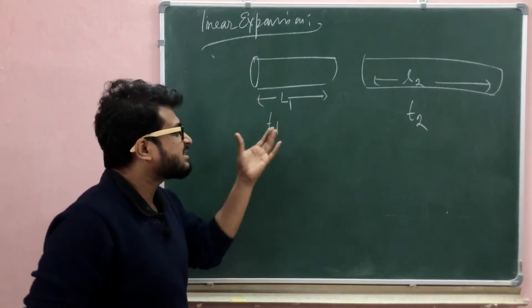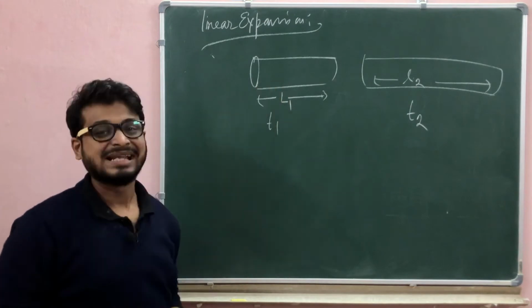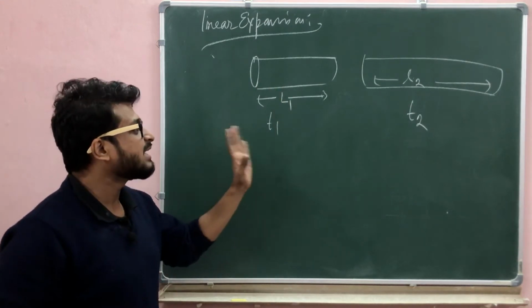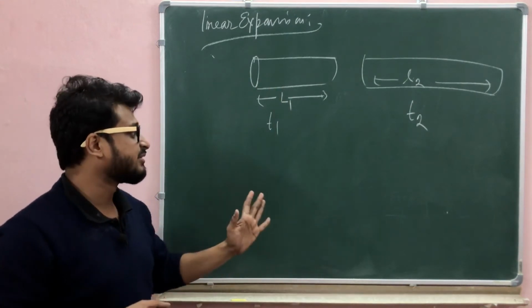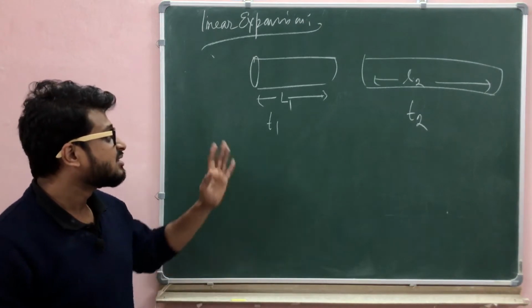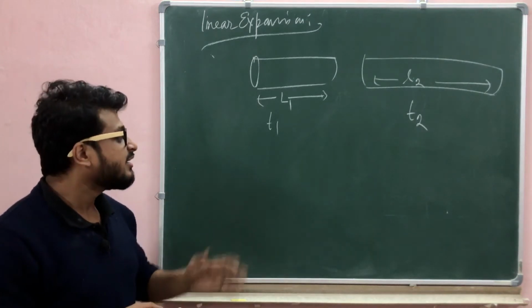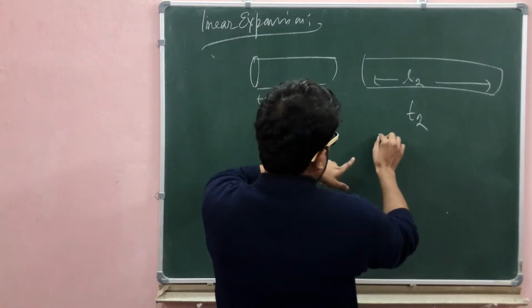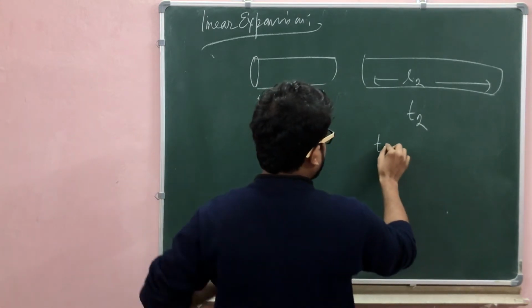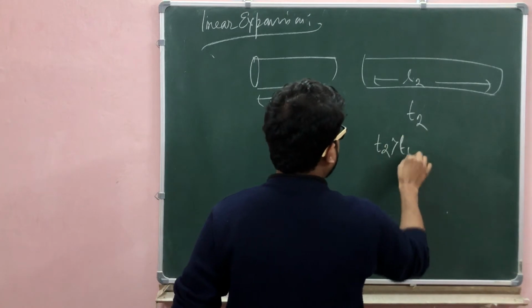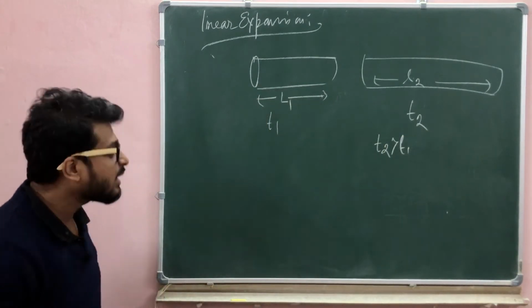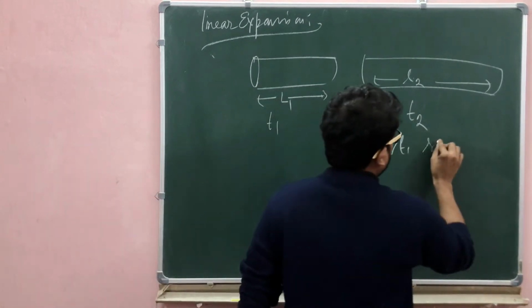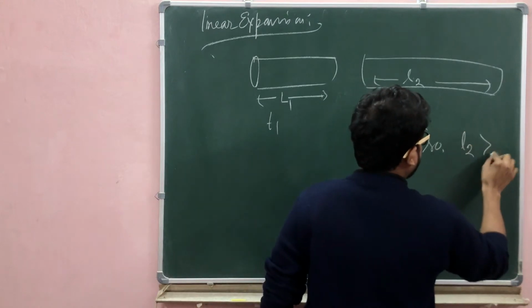Linear expansion means a change in the body's length. If temperature increases, the body length will increase. If temperature decreases, the length will decrease. In this case the temperature T2 is greater than temperature T1, so length L2 is greater than length L1.